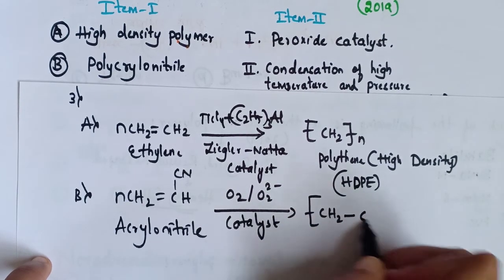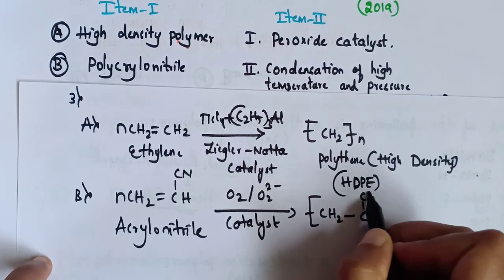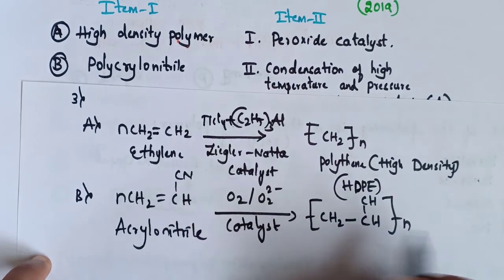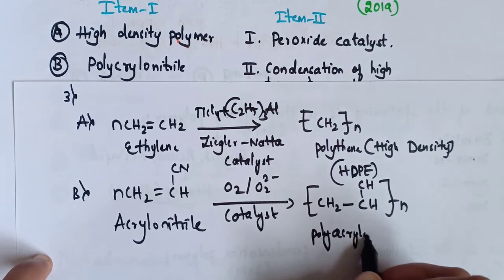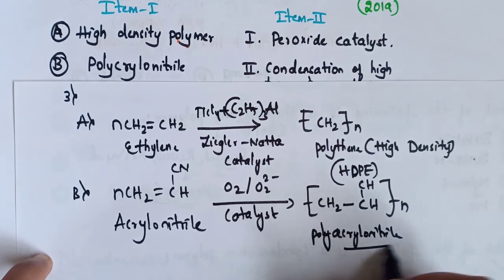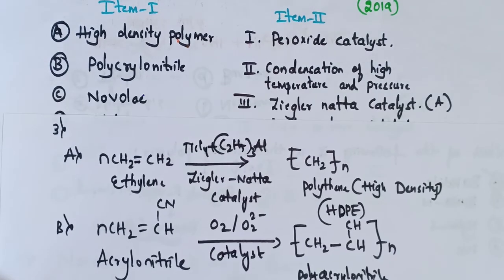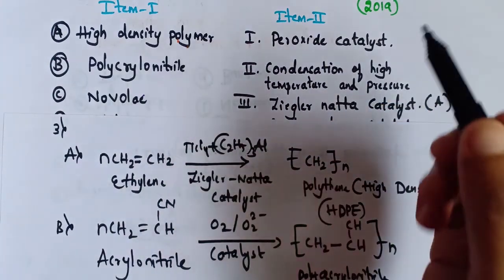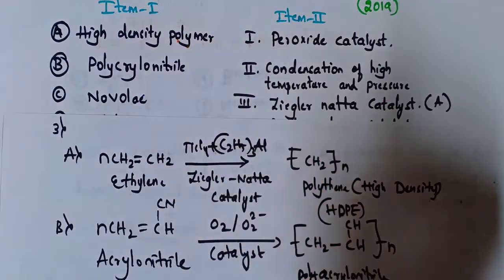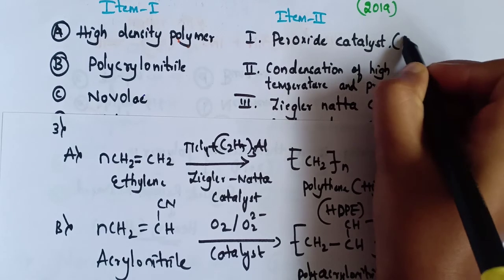CH2 CH CN. It is polyacrylonitrile. So to obtain polyacrylonitrile, we require a peroxide catalyst. So it is B.